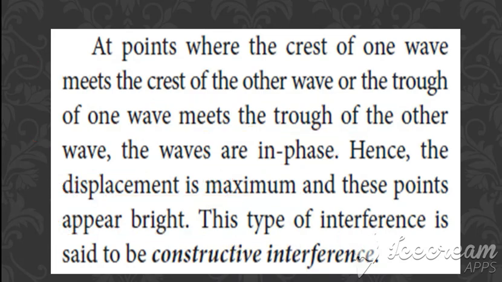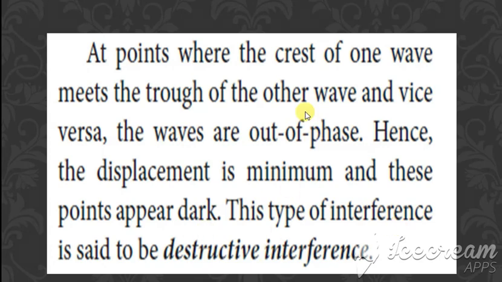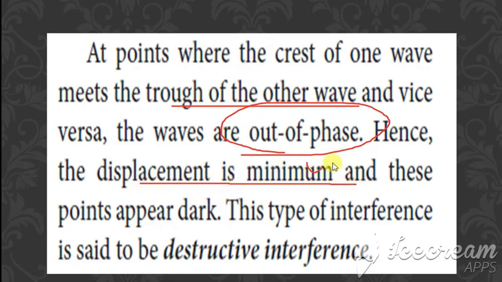Clear? In the same way, the next condition is if the crest of one wave meets the trough of the other, then they are said to be out of phase. That is in phase, here it is out of phase. There the displacement is maximum, here it is minimum, and there the point appears bright, here it appears dark. This is called destructive interference. Clear with this? That is constructive and destructive interference for a double slit as a source.